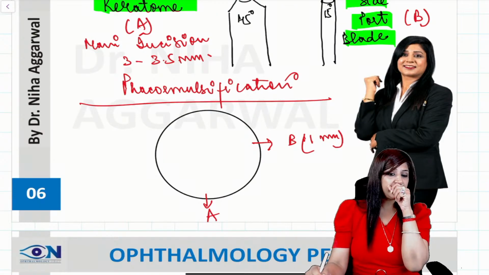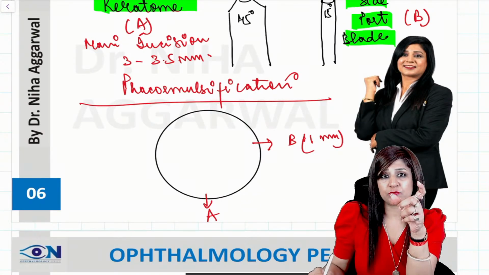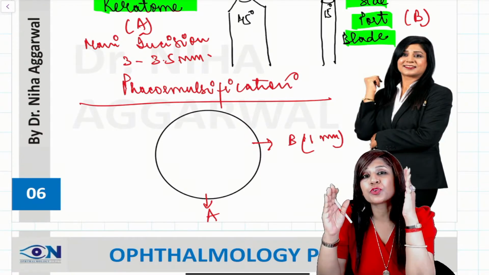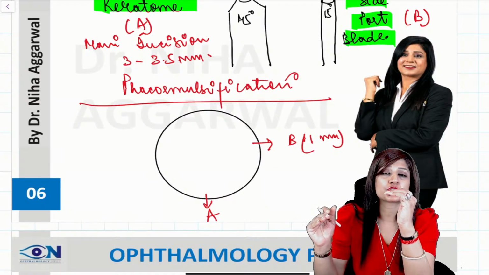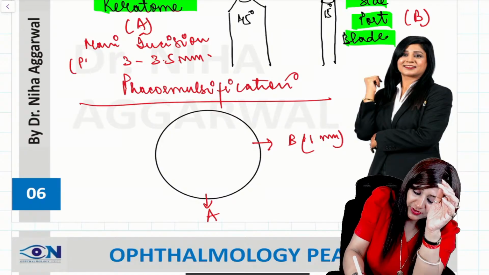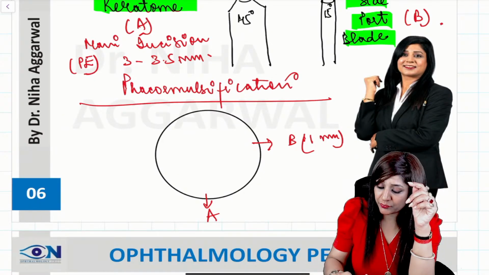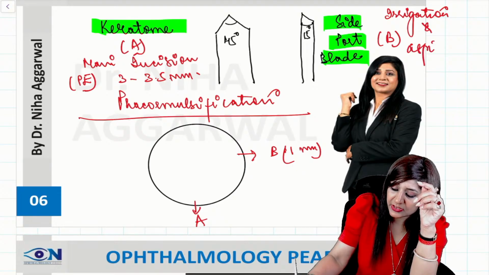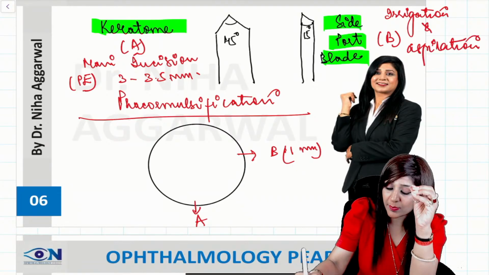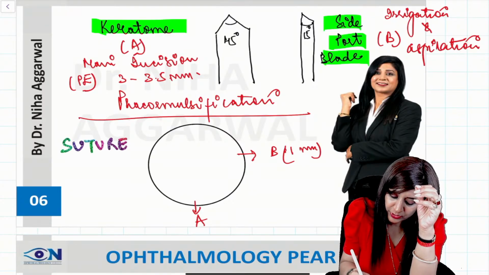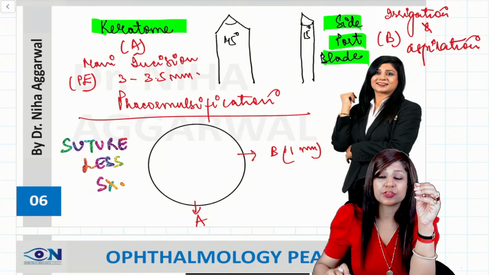So basically, in order to give the sutureless incision, we could have given only one incision, but then we would have to enlarge that incision. So instead of giving one large incision, we are giving two small incisions. One is the main incision through which we are doing the phacoemulsification, and one is a side port where we are doing the irrigation and aspiration. This is done through the side port, and due to this, phacoemulsification is a sutureless surgery. Therefore, it is a sutureless surgery, right?